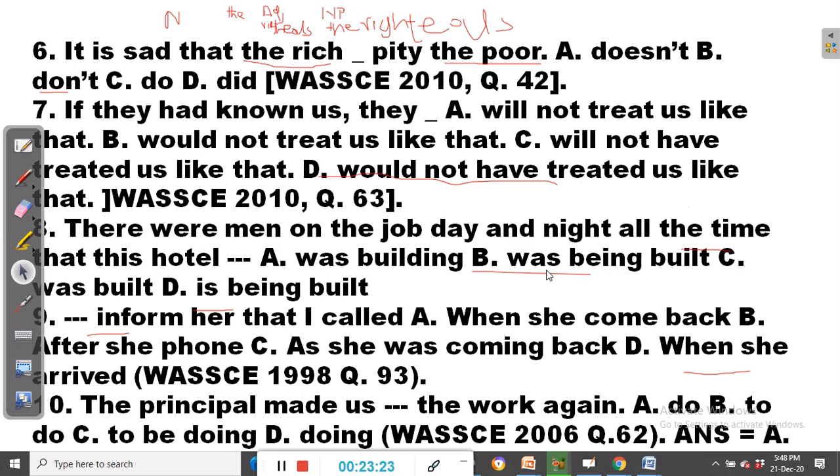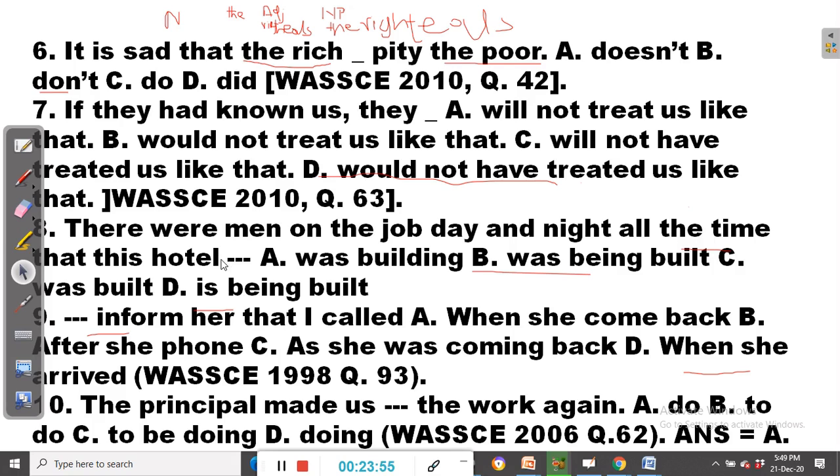So we are dealing with an aspect of reporting a habitual action in the past, and we are also dealing with the rule of concord, because here we have the past tense. There were men on the job day and night all the time that this hotel was being built.